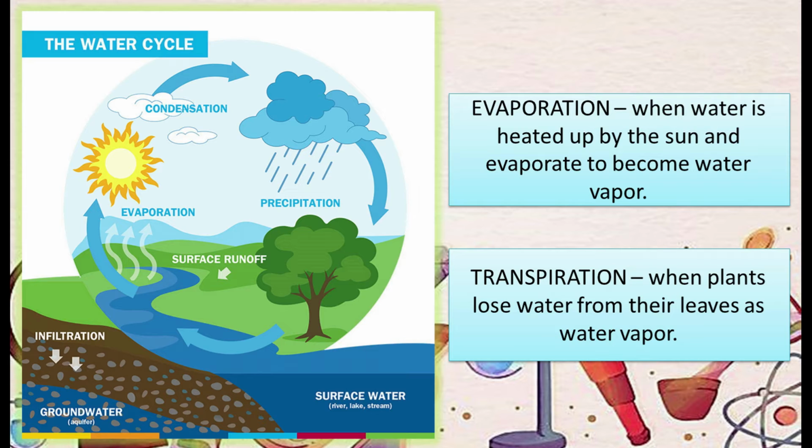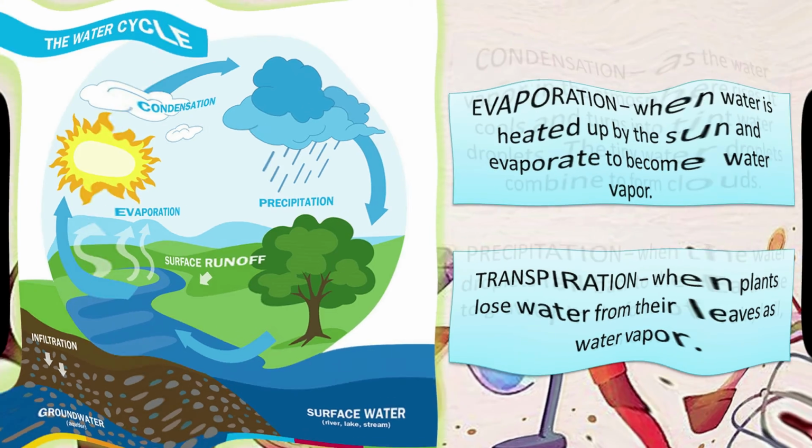Plants absorb water from the ground through their roots. Then plants lose water from their leaves as water vapor. This process is called transpiration. Animals release water in the form of water vapor to the atmosphere through breathing. Animals also sweat to regulate body temperature and urinate to remove excess water from their bodies. The water from the sweat and urine evaporate to become water vapor.